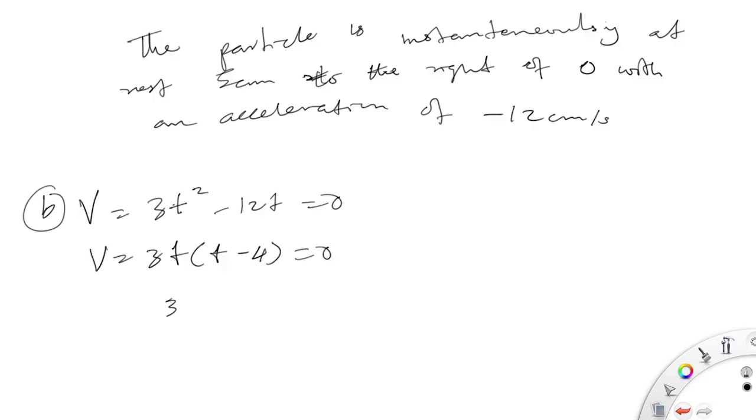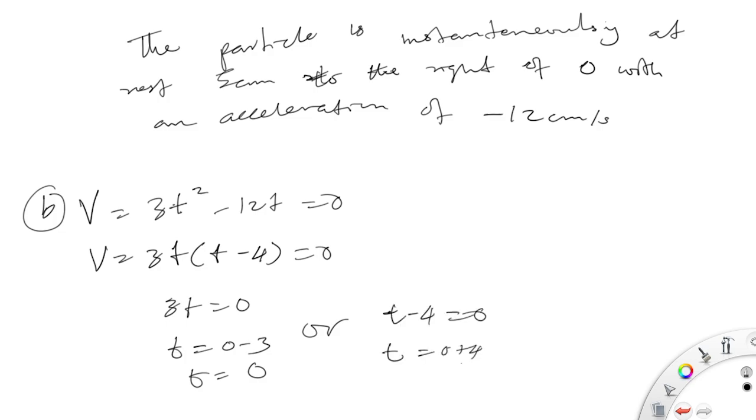We say 3t equals 0, so t equals 0, or t minus 4 equals 0, so t equals 4. Remember, if you expand this, you would have 3t squared minus 12t equals 0. I hope you understand that.